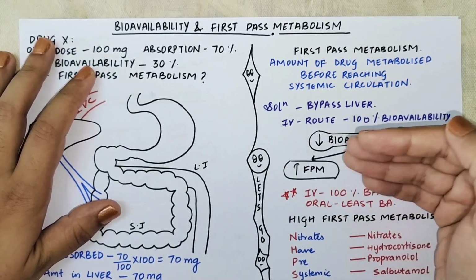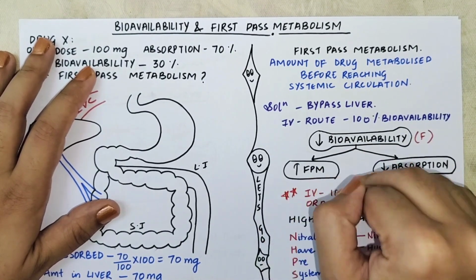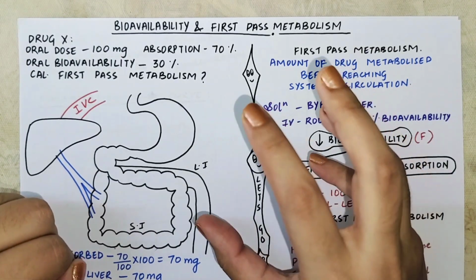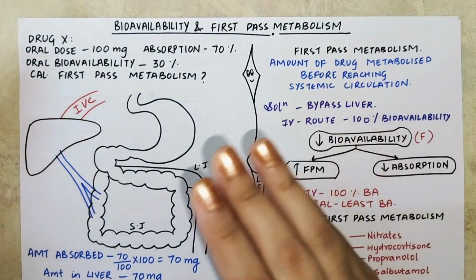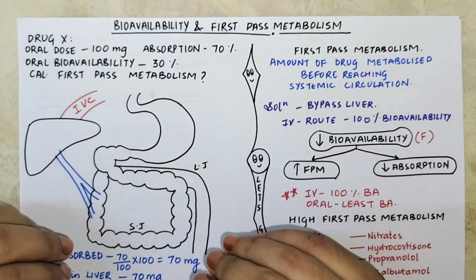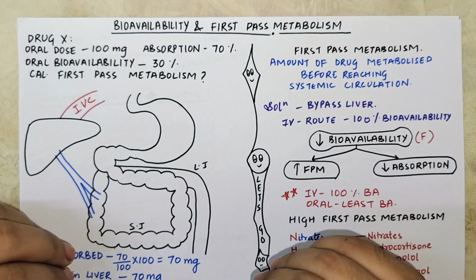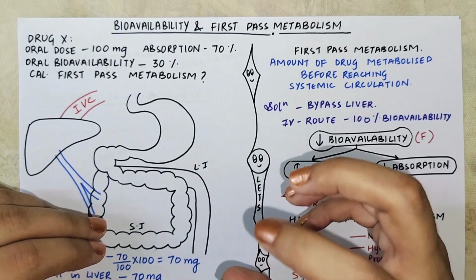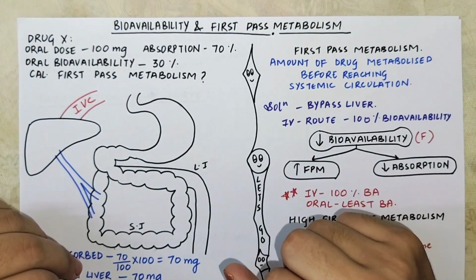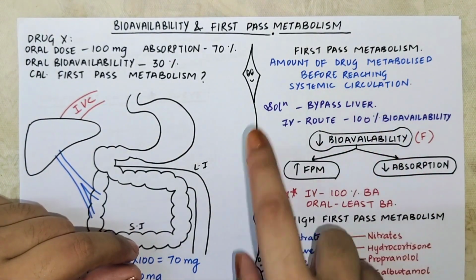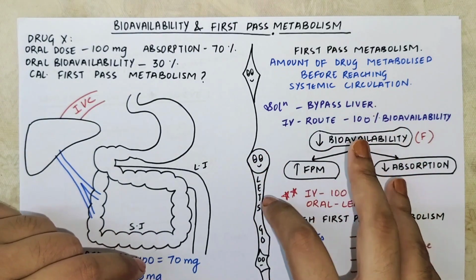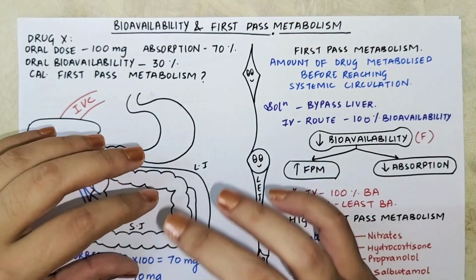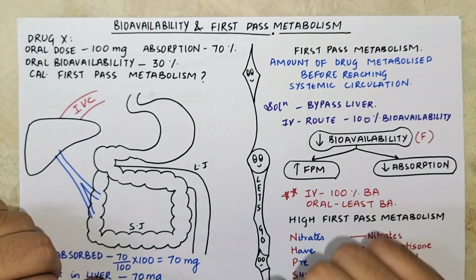And where does this metabolism of drug happen? It happens in the liver, right? Now you tell me logically, what do you want? Do you want the drug to get metabolized more or do you want less drug to be metabolized? Exactly. You want the drug to be metabolized less so that more drug can reach the systemic circulation, right? So now what happens is you are required to bypass liver, because if you are taking any drug orally, it will go through liver, get metabolized and then reach the systemic circulation.